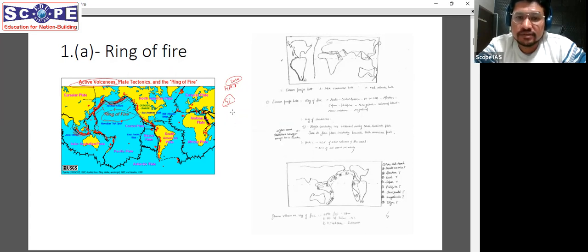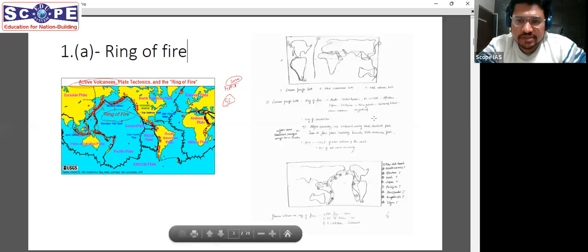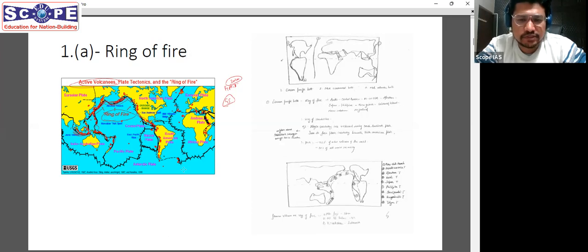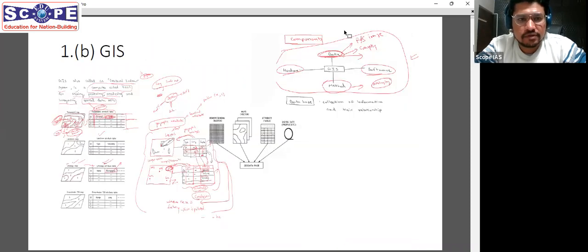All right, and one more thing, the same question was asked in GS in 2020 paper 1. So this is a repeated question in that sense as well. I'll provide you this slide. You can look over here. We have discussed all the plates which are involved in this, as well as the geographic areas. You have to draw the map, that is essential in this question. All right, that was the first question.